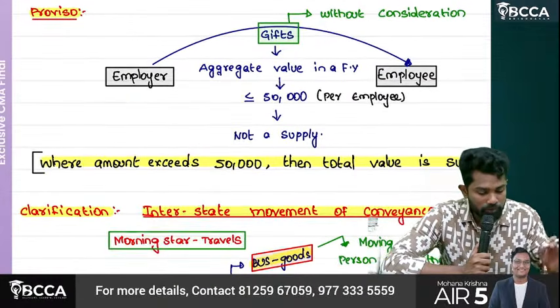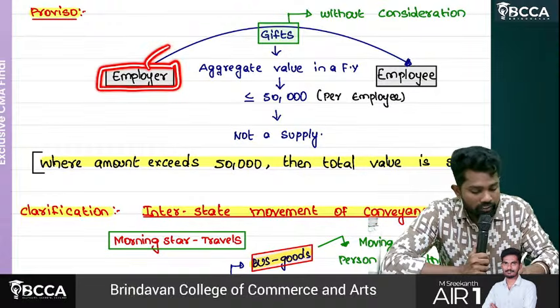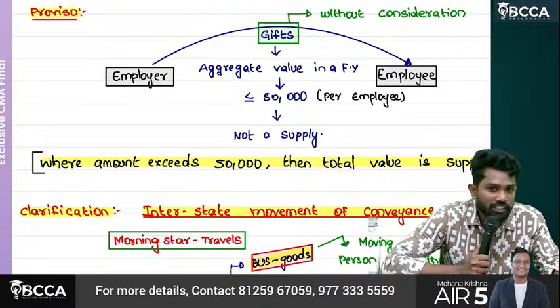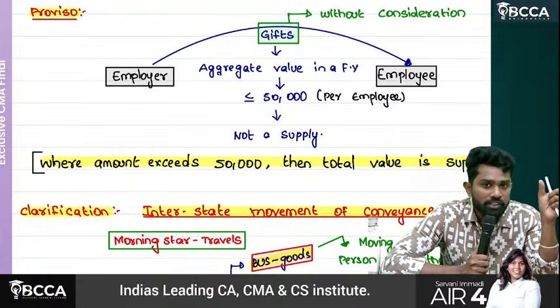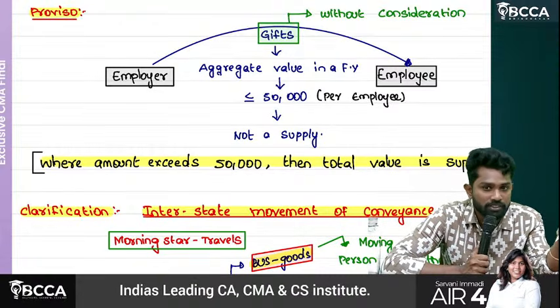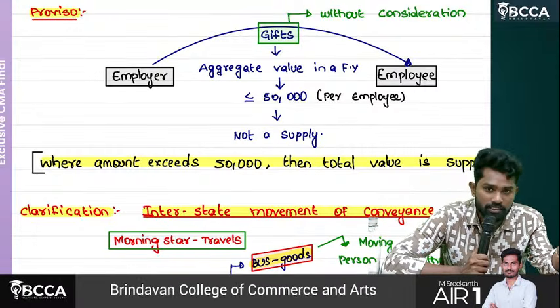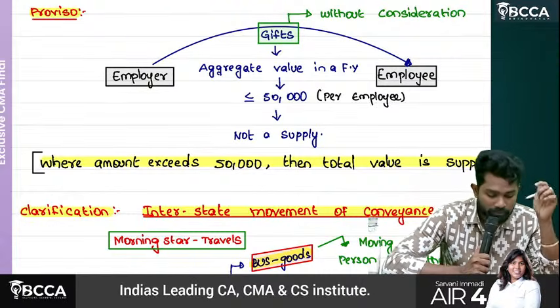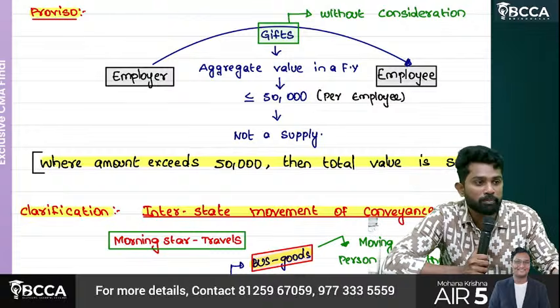Here there is a proviso which says like what? An employer has given a gift to an employee. A good, something as a gift to the employee. Sir, gift means with consideration or without consideration? Without consideration. But if you apply the above point, employer and employee are related persons. Between related persons, if any goods and services are transacted, even though there is no consideration, it amounts to supply. So this employer, for every festival, is giving sweet packets to the employee.